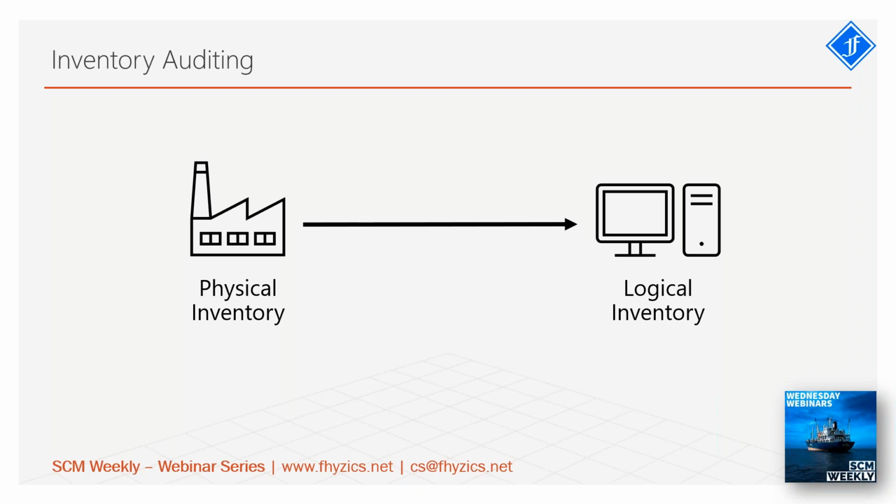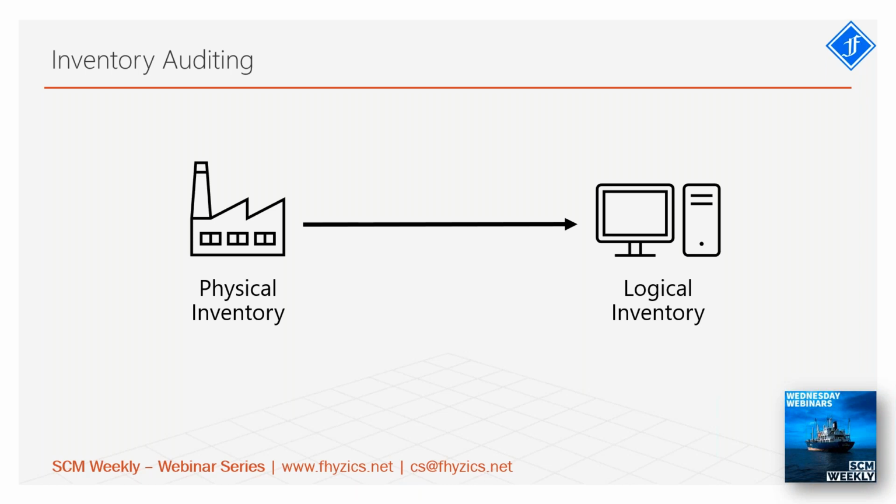So basically, what is inventory auditing? As you know, we have two types of inventory in your organization. One is physical inventory and another one is logical inventory. What is physical inventory? Physical inventory is the things that are available on the factory floor or in your warehouse. It is physically present. That is the reality, right? But we also have logical inventory. What is that? The representation of the physical inventory in your accounting books, or in your WMS or your ERP. That is the reason we call it logical inventory.